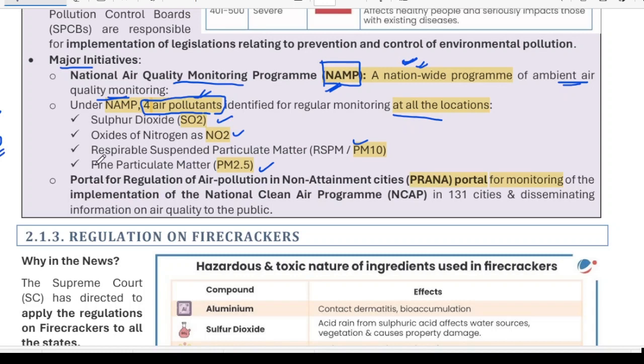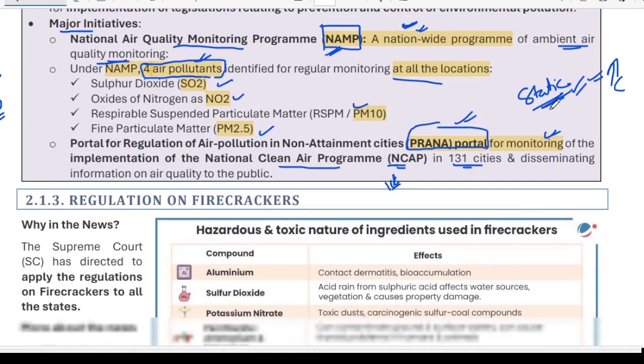One thing that you must also remember is the PRANA portal. The PRANA portal is for monitoring the National Clean Air Program (NCAP) in 131 cities. We will discuss it later, but you must remember it. It is there for air quality measurements. You have to remember all these things because this becomes a very important part of the static topic, so that whenever a new current affair comes, you may get a full insight into the topic.